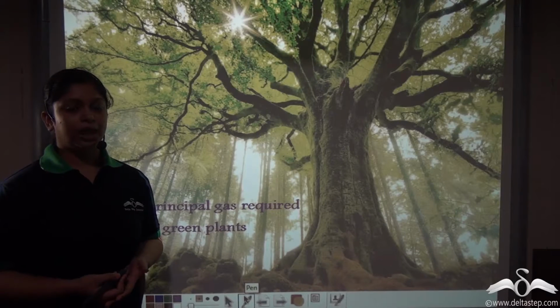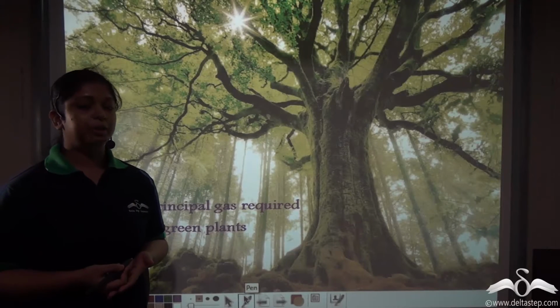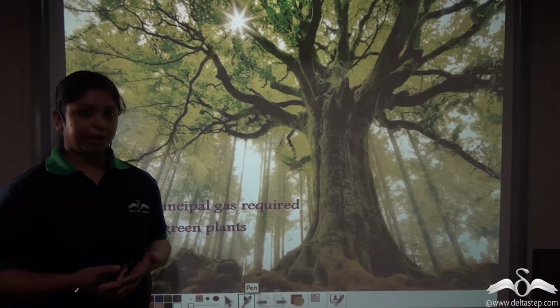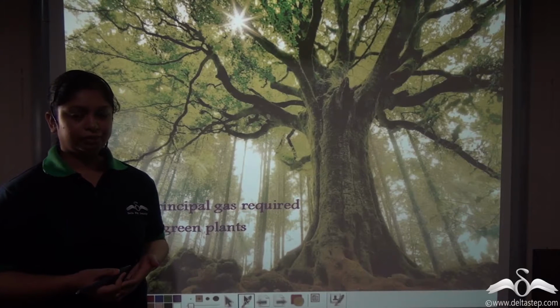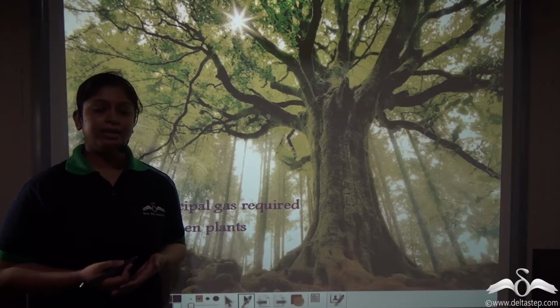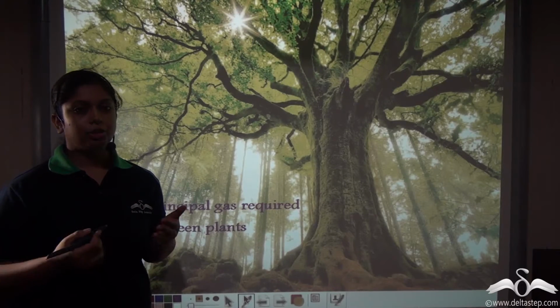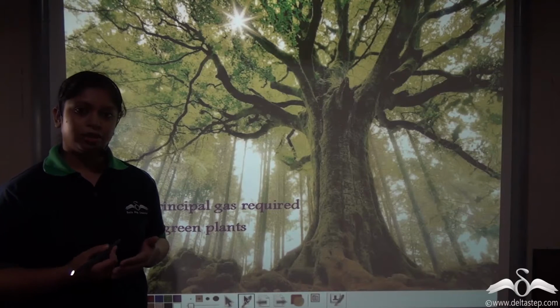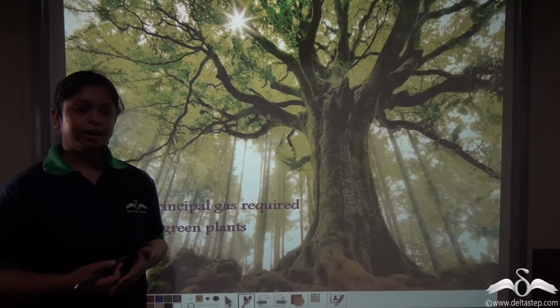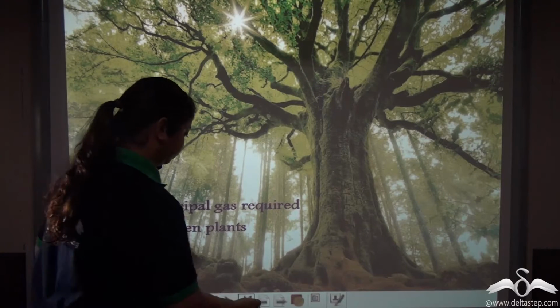We already know that carbon dioxide is the principal gas which trees and green plants require in order to survive. Trees and green plants take up carbon dioxide directly from the atmosphere. So carbon dioxide is present naturally in the atmosphere, or we can synthesize it in the laboratory. Let us see how.